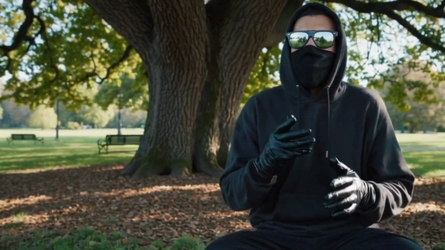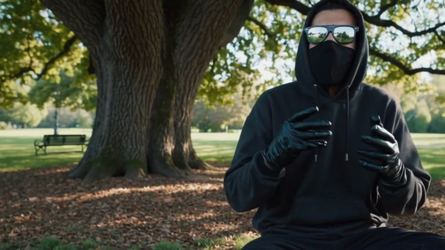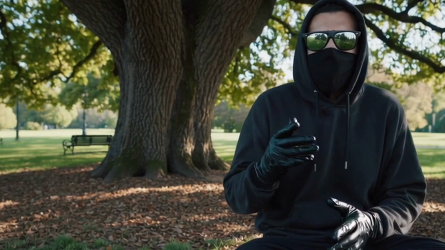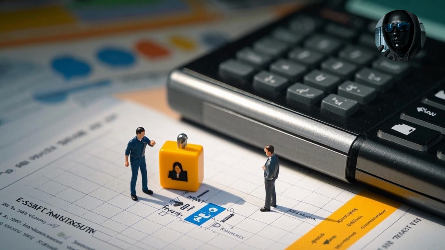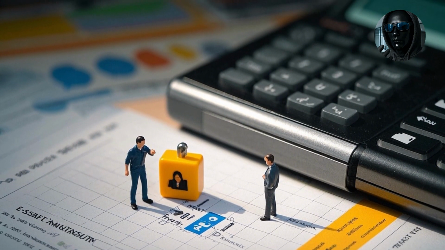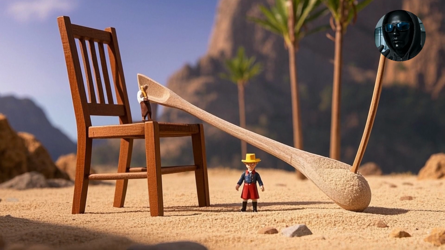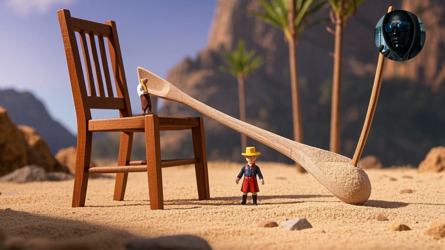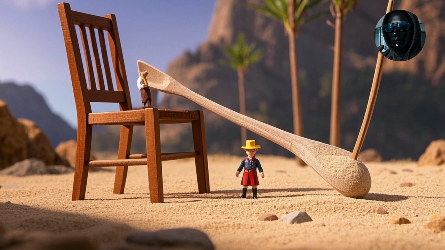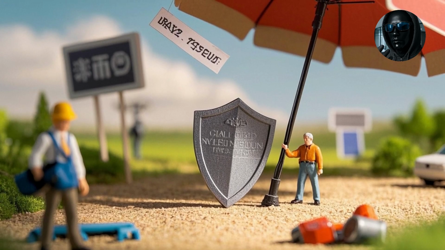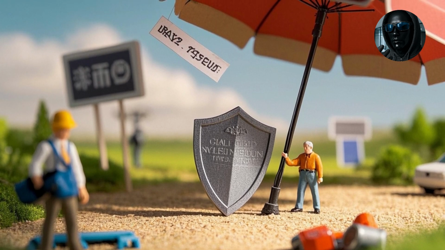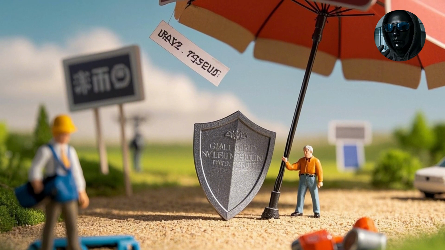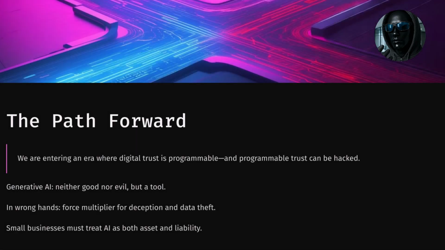In conclusion, generative AI is neither inherently good nor evil. It's a tool. But in the hands of threat actors, it becomes a force multiplier for deception, disruption, and data exfiltration. Small businesses cannot afford complacency. They must treat every chatbot, every AI assistant, and every generative model as both an asset and a potential liability. We are entering an era where digital trust is programmable and programmable trust can be hacked. Are you ready?